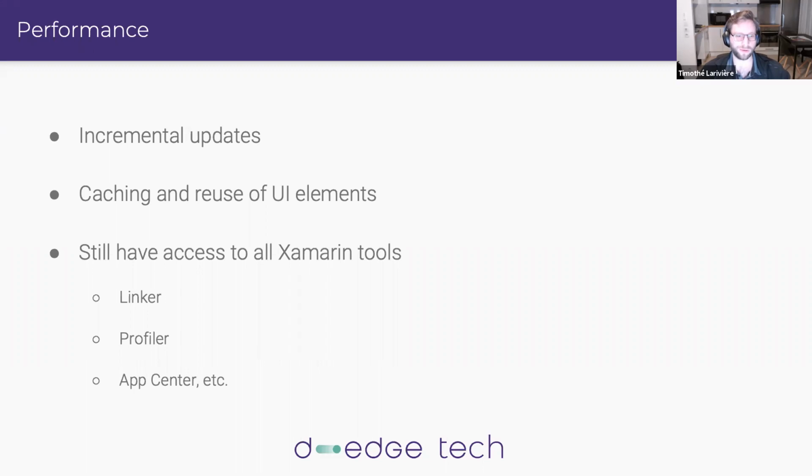So you also have a bunch of tools to help Fabulous be efficient in the caching and reuse of UI elements. And the neat thing also is that since it's all based on Xamarin, you have access to all the tools like Xamarin has. So like the linker, the profiler, or even external tools like App Center, where you can upload your app, run UI tests for them on real devices, and push it to the store and everything.